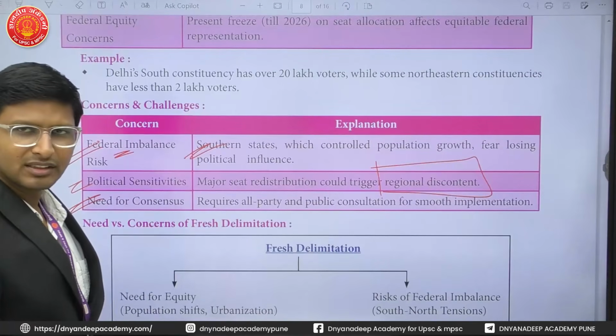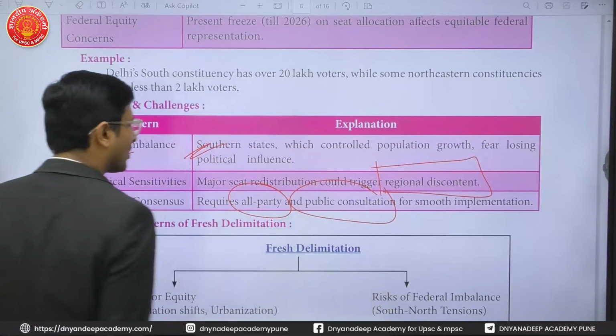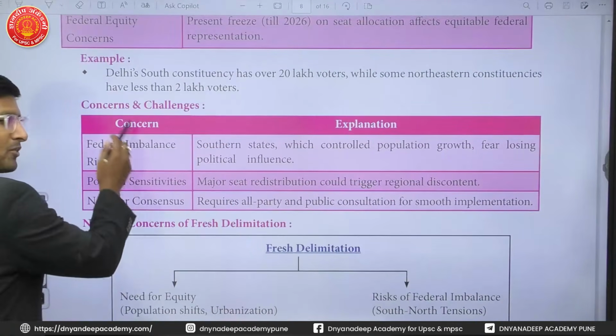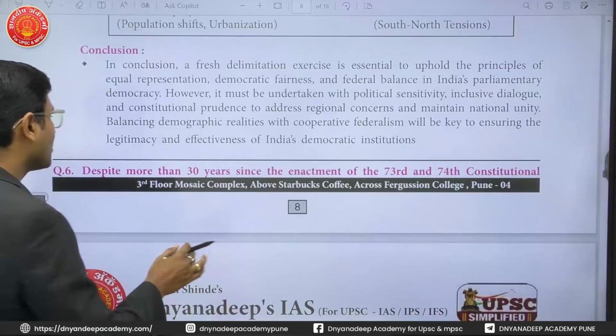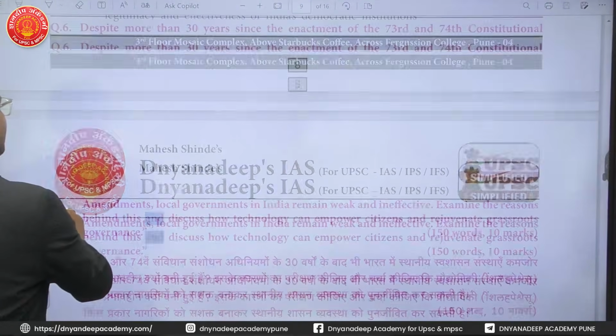Need for consensus. This is required, of course. It requires all-party and public consultation for the smooth implementation. That is why it is needed, of course, but there are limitations, and you have to deal with the limitations first, and only then will you be able to implement it.